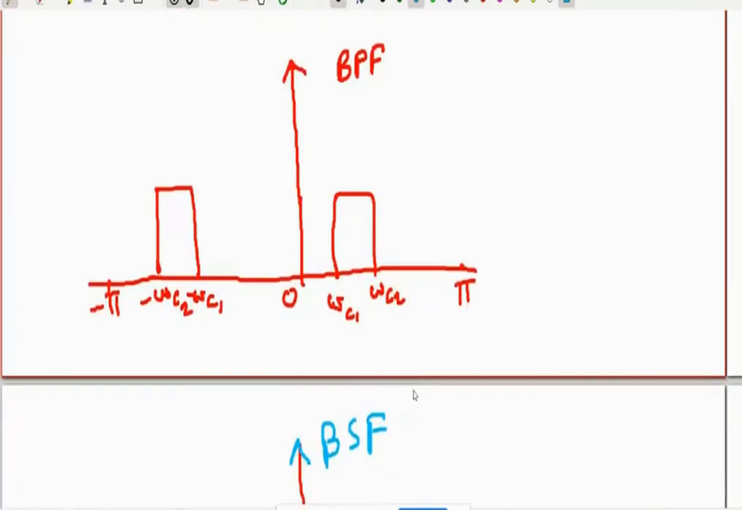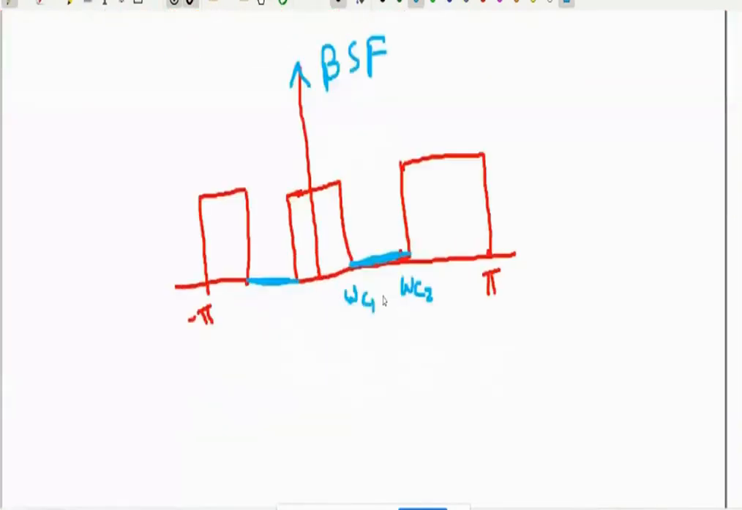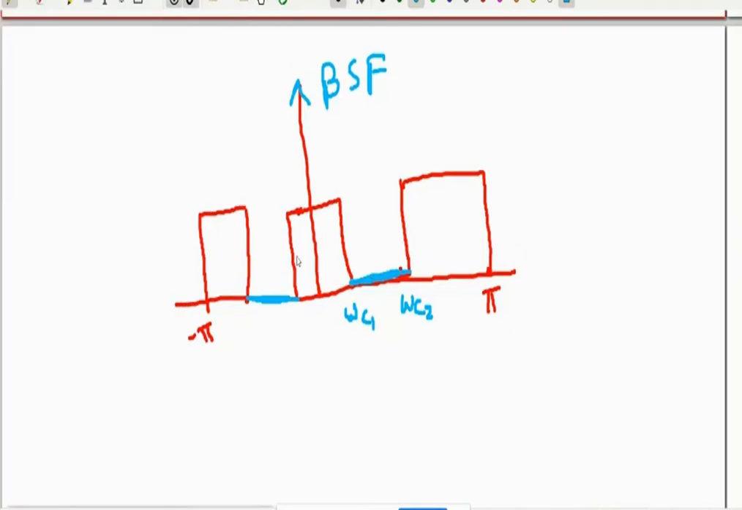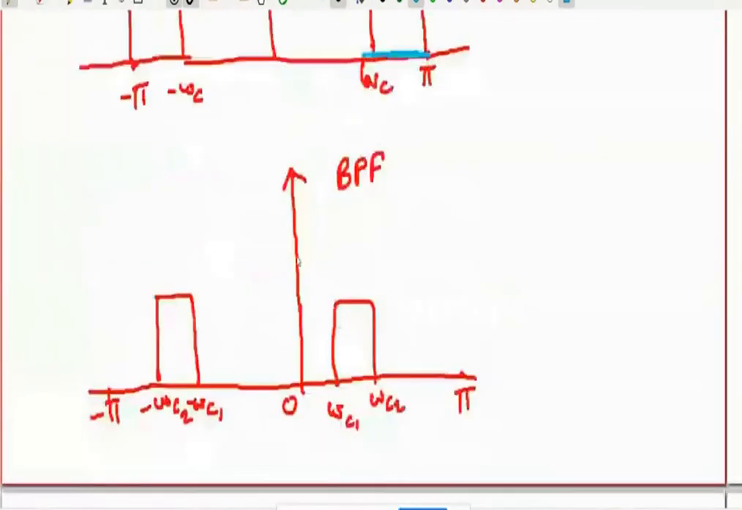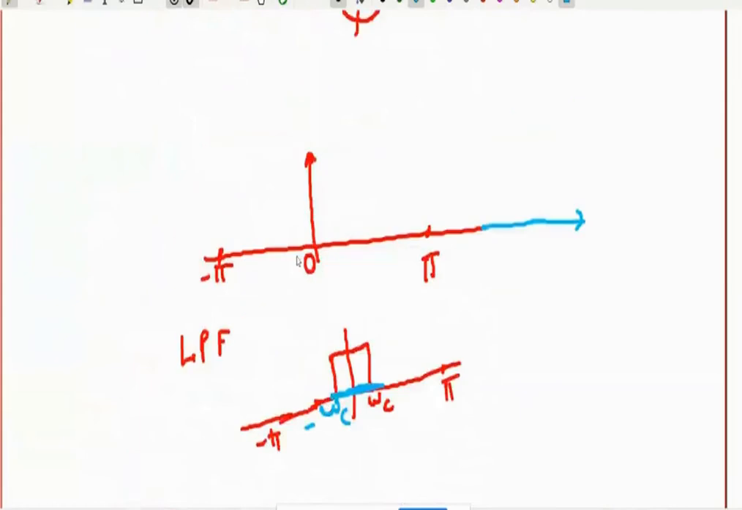Then this is a band pass filter. It is passing one band from omega c1 to omega c2. The next is the band stop filter. It is stopping the band from omega c1 to omega c2 and passing all other frequencies. So this is the frequency response of the band stop filter. And all pass, it will pass all the frequencies. From minus pi to pi, you will have a constant.